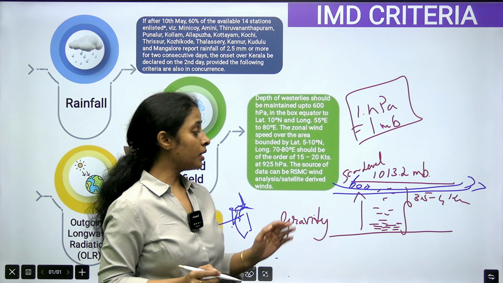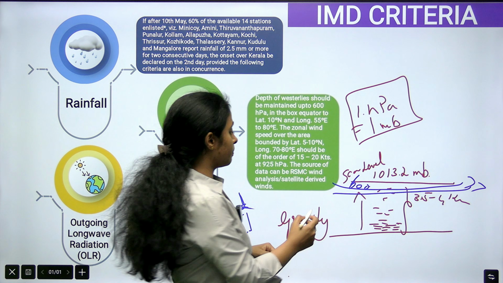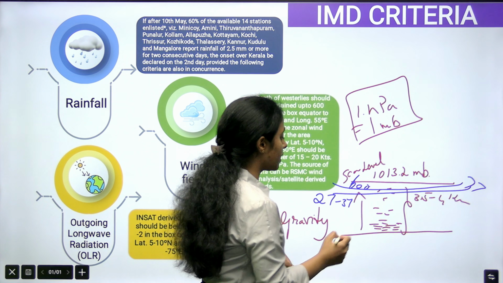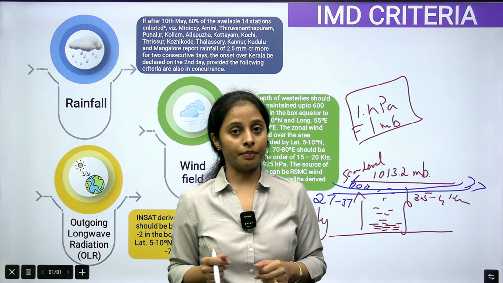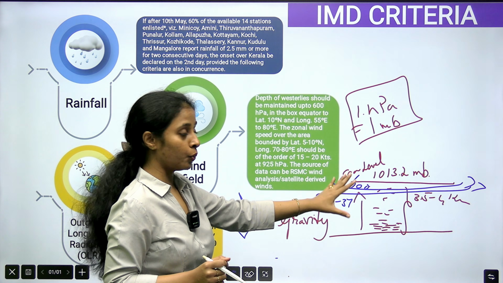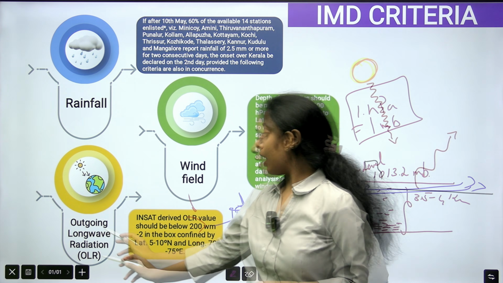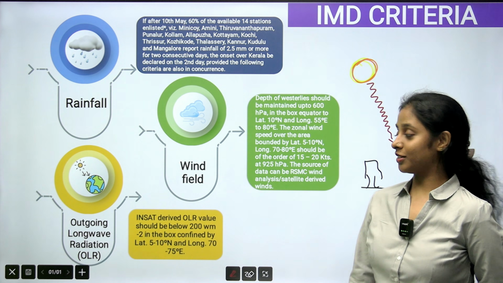ಇನ್ನೊಂದು criteria ಏನು? The speed of the wind. The speed of the wind continuously ಎಷ್ಟಿರಬೇಕು? 27 to 37 kilometers per hour. This is about the wind. ಒಂದು rain ಬಗ್ಗೆ, ಇನ್ನೊಂದು wind. We'll next see the third criteria, that is outgoing long wave radiation ಅಂದ್ರೆ ಏನಂತ ನೋಡೋಣ.